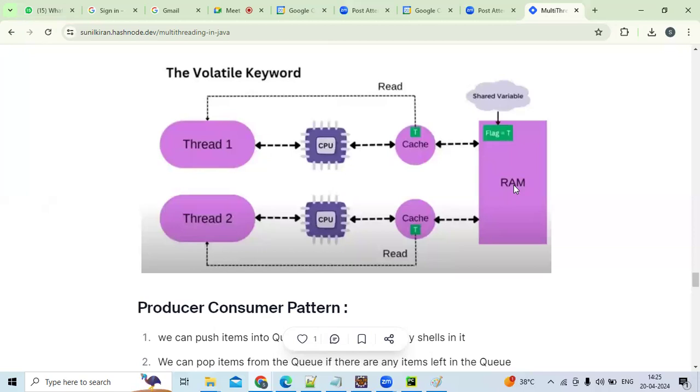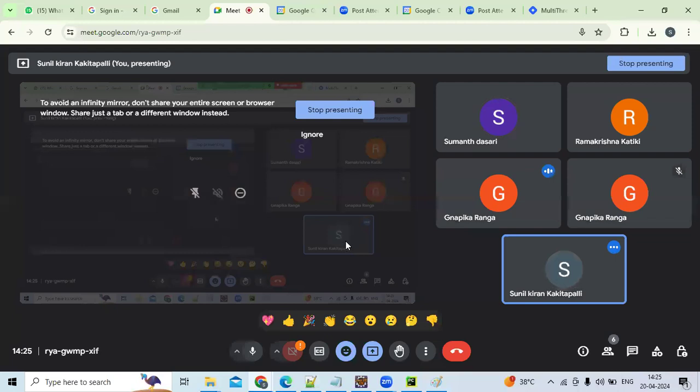Okay, na? Ramakrishna, is that fine? Fine. Nyapka, I think you are not in mute. Nyapka is mute. Suman, you are not in mute.